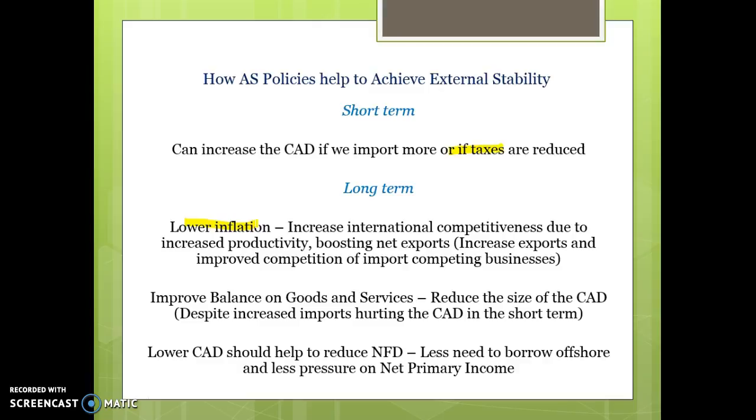That will reduce the size of the CAD, and then that should flow on to reduce net foreign debt. And because we have less net foreign debt, there's less need to borrow from overseas, which will help to keep our interest repayments down, and again will flow through the net primary income account. So in the long term, aggregate supply policies should help us to achieve external stability because they will keep prices down, keep low inflation, boost exports, reduce imports, lower the CAD, and put less pressure on net foreign debt.